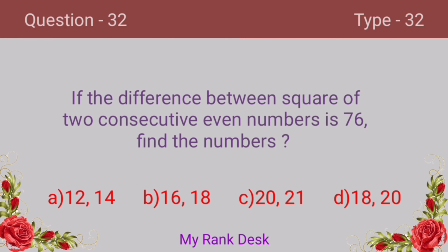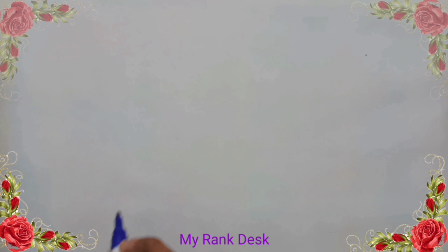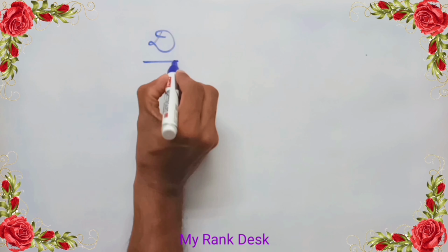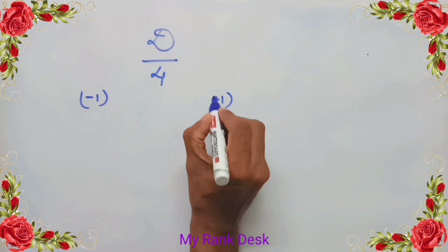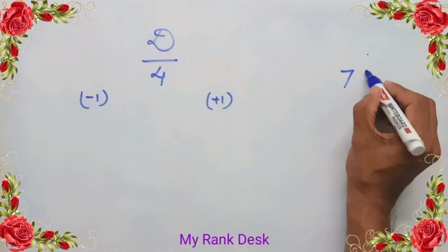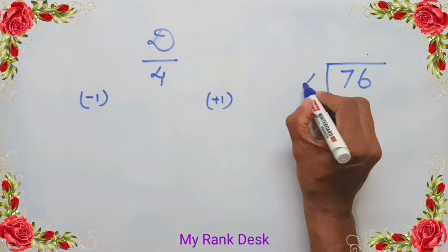Next question. If the difference between square of two consecutive even numbers is 76, find the numbers. Let's see how we can solve this problem. If the difference between square of two consecutive even numbers is given and we are asked for the numbers, divide the difference of squares of two consecutive even numbers by 4. And on adding 1 to the resultant number and subtracting 1 from the resultant number, we get the required numbers.